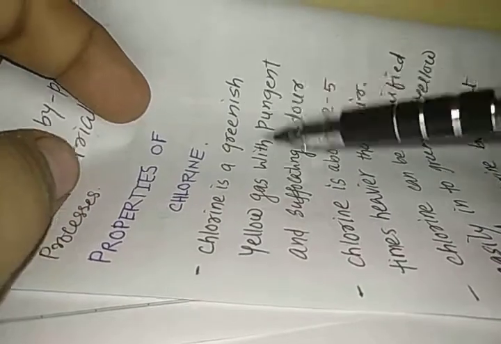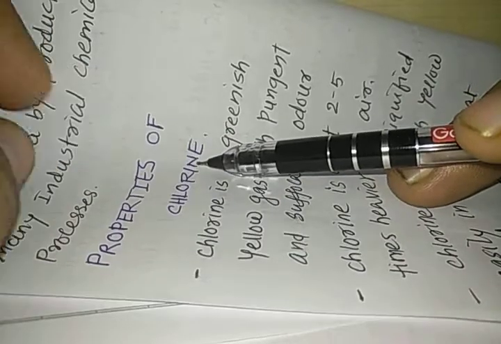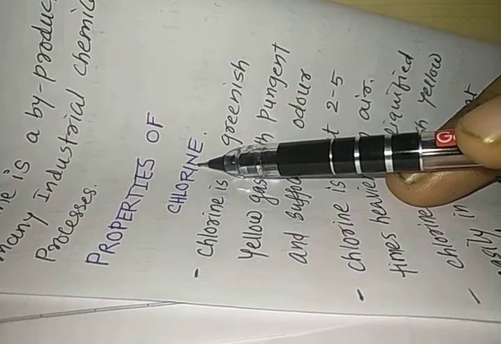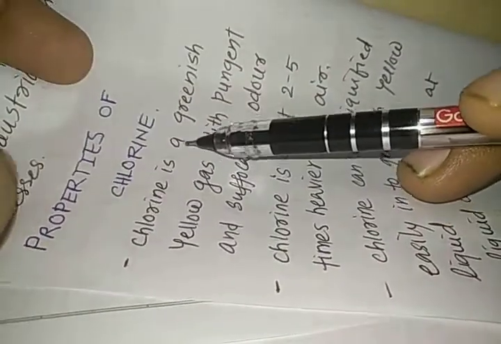Hello, dear students. We have seen the various methods for the preparation of chlorine. Now we are going to study the various properties of chlorine. We have seen one property of chlorine, that chlorine is a greenish yellow gas. So let us start studying the properties of chlorine.